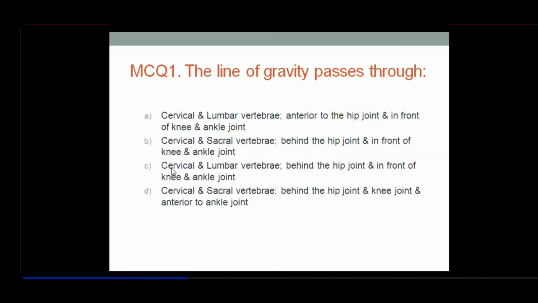Third option is that it will pass through cervical and lumbar spines, behind the hip joint and in front of the knee and ankle joint. Last option is that it passes through cervical and sacral vertebrae, behind the hip joint and behind the hip and knee joint and anterior to the ankle joint. That is about the line of gravity. Where does it pass through? Okay. What will be the answer?